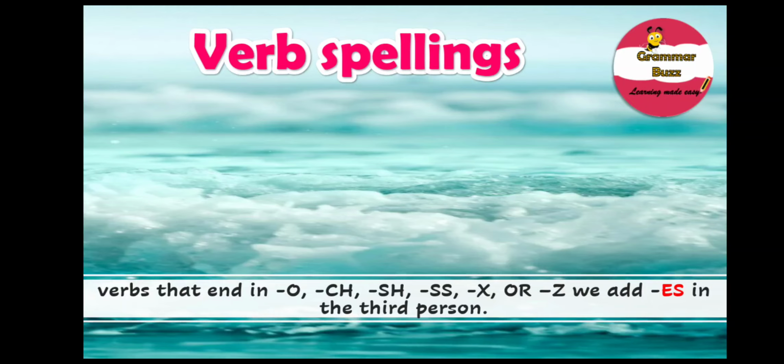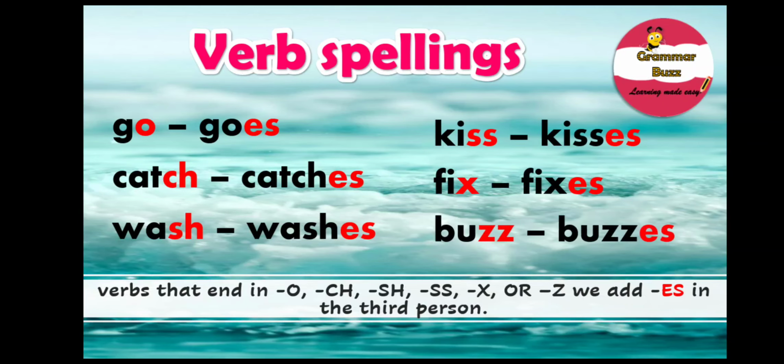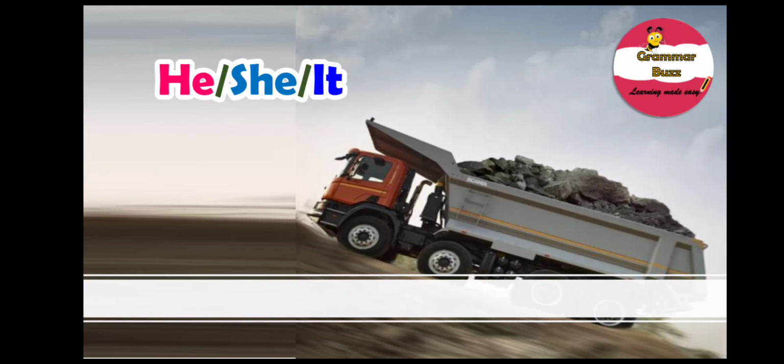Some examples of such verbs are go, goes, catch, catches, wash, washes, kiss, kisses, fix, fixes, and buzz, buzzes. Note, all these verbs in their base form end in o, ch, sh, ss, x or z. And so, when they are used with third person pronouns in the present tense, we simply add an es to their base forms. Okay, time for another example.